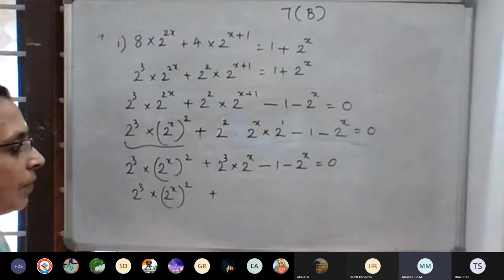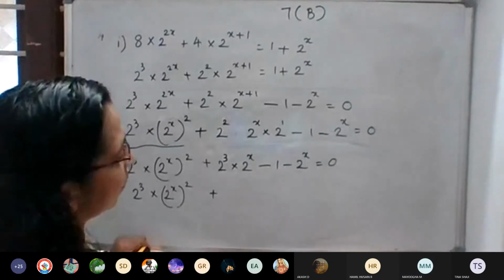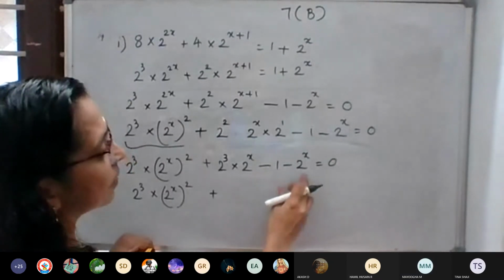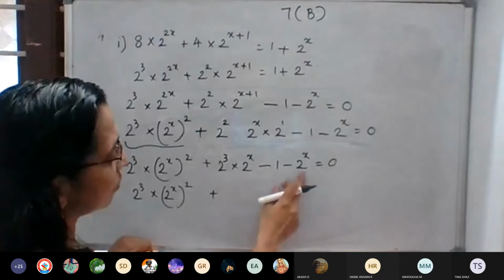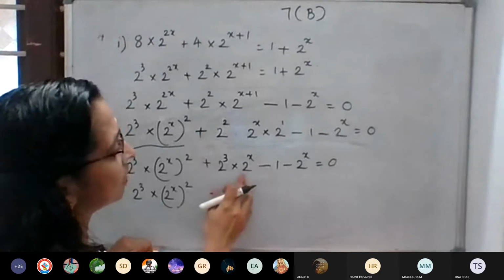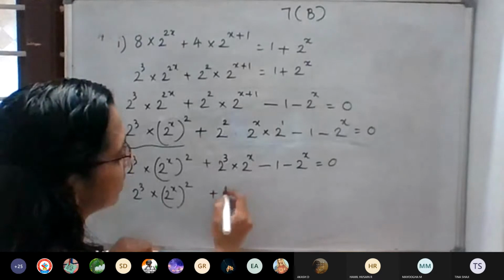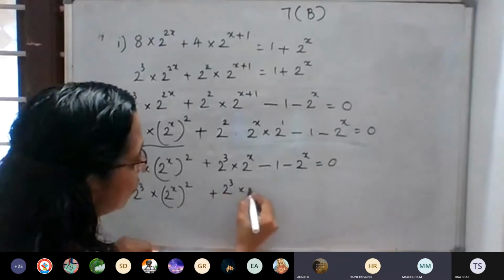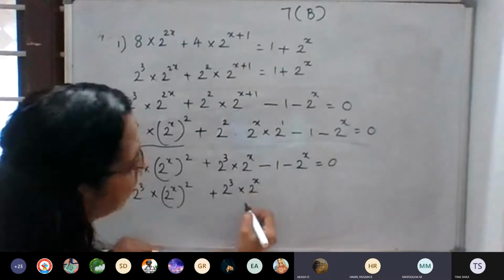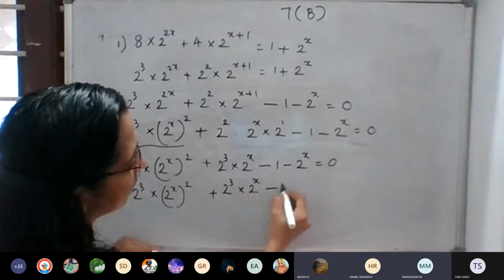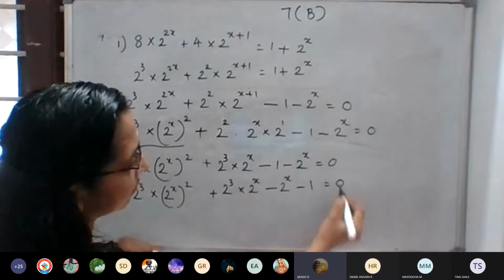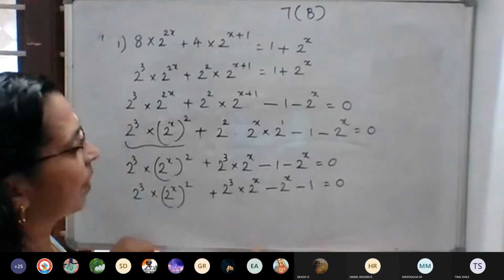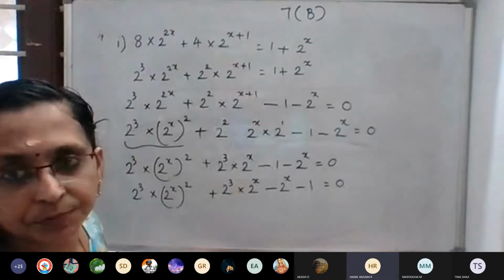Then we want to take 2 raised to x common, so we have to rearrange this. Take this 2 raised to x near to this 2 raised to x. So how can we change the place? 2 raised to 3 into 2 raised to x the whole square, minus 2 raised to x, minus 1. Up to this understood? Yes, ma'am.